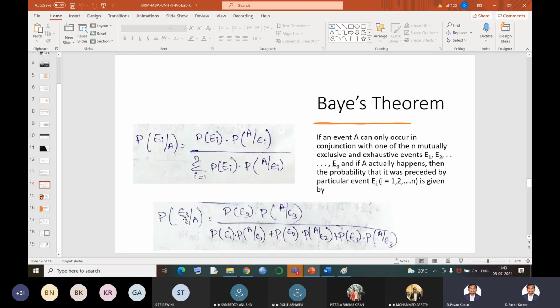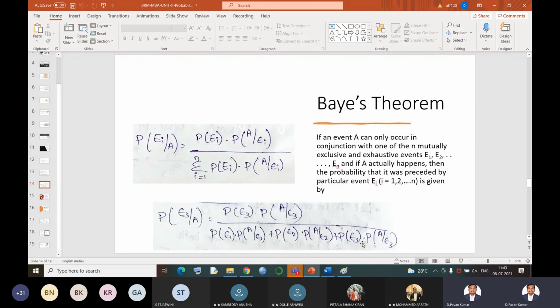Now, let us suppose I'm having three bags with me. So now, if I want to pick up a ball from a particular bag, first I need to go to the bag. That means each and every bag also carries some probability, and picking up the ball from that particular bag also includes some probability. Now let us see the total number of exhaustive cases first. Now P of E1 means the probability of selecting the first bag, P of E2 the probability of selecting the second bag, P of E3 the probability of selecting the third bag.